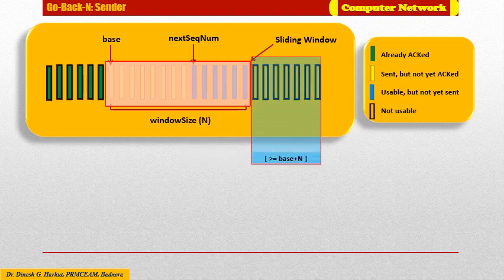And finally, sequence numbers greater than or equal to base plus N cannot be used until an unacknowledged packet currently in the pipeline has been acknowledged. This range is currently not usable unless and until the window slides.